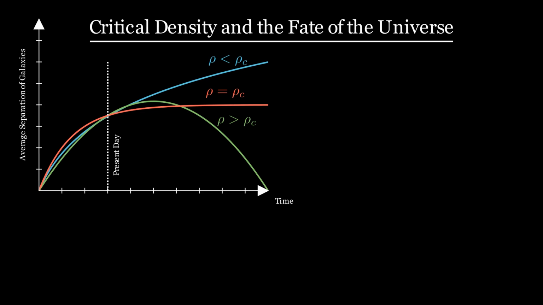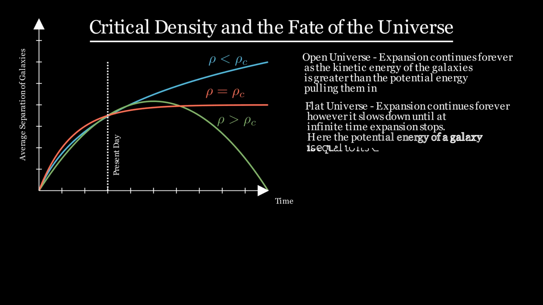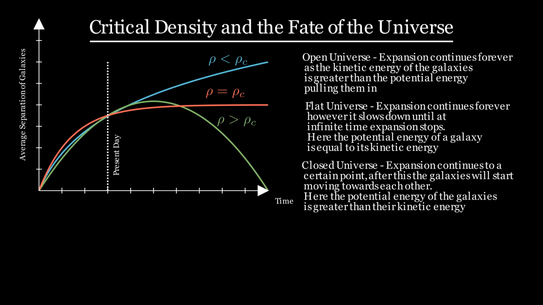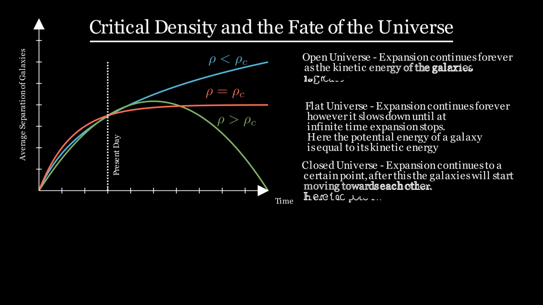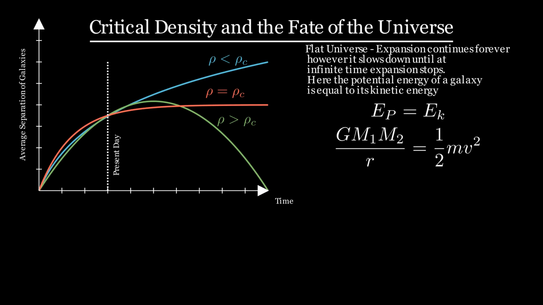Now let's look to use these definitions to derive a formula for the critical density. A quick recap of our definitions for each scenario. Open, kinetic energy is greater than potential energy, flat, kinetic energy is equal to potential energy, and closed, kinetic energy is less than potential energy. Now if we are defining critical density, the open and closed scenarios are no use to us, so let's remove them. From our definition we get that potential energy is equal to kinetic energy.